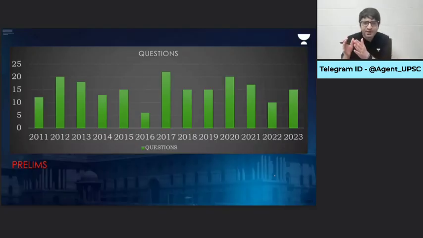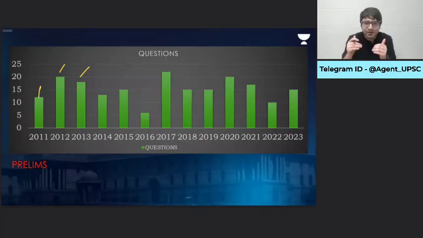Because just look at the sheer number of marks that are allocated to the subject, both in prelims as well as the mains examination. Look at the trend. Sometimes 12, sometimes 20, sometimes 18. Consistently from Indian polity, 12 to 15, and it has gone up to 20 as well as 22 questions have been asked in the prelims examination from Indian polity alone. And you would know that sometimes the cutoff ranges from 87 to 90 to 100 maximum. And if from one subject alone, you would expect 44 marks or minimum 24 to 30 marks, imagine the significance of the subject. So Indian polity, one of the most important subjects for the civil services examination.